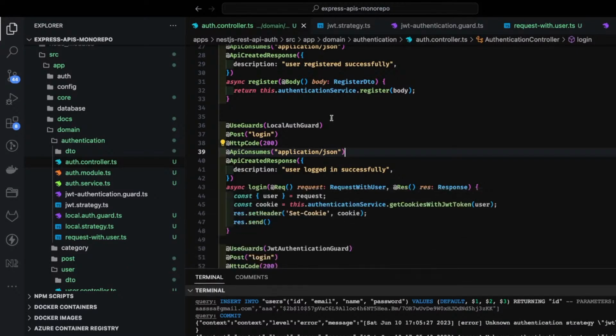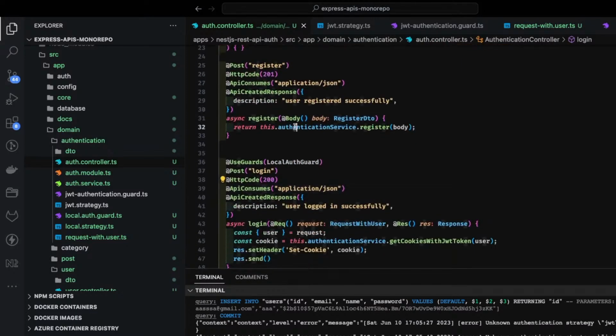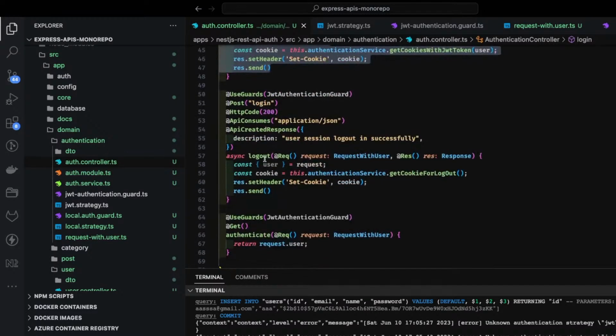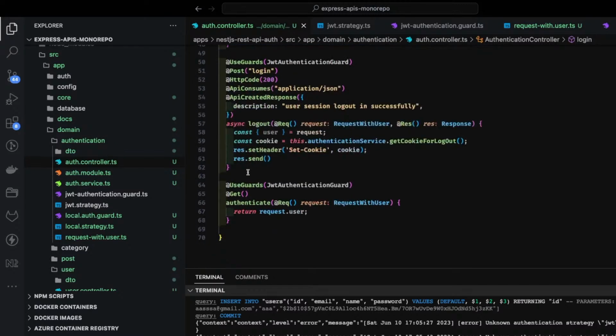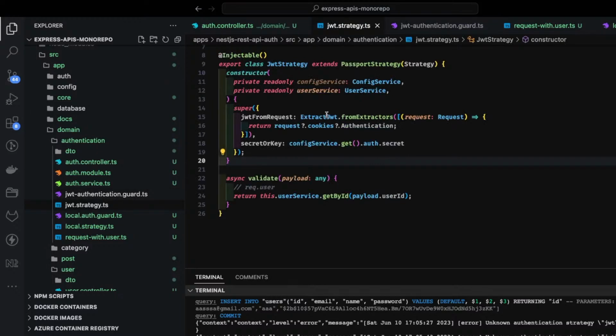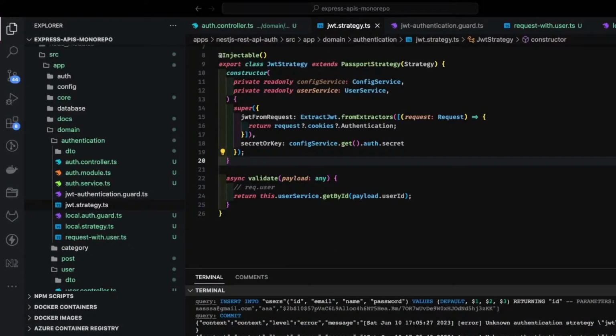So our login is working, our register is successful, everything is happening as expected. Authentication register, authentication login. We are getting these cookies in the response for the login. Now this is authentication and we have logout also. So JWT authentication guard, auth guard JWT. So let's go to JWT strategy. Here we need to specify what strategy we are using. So let's see our JWT strategy.